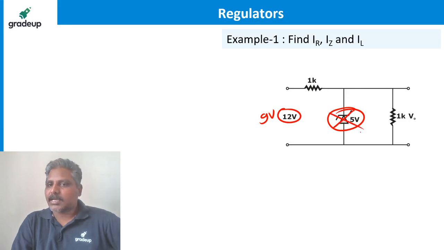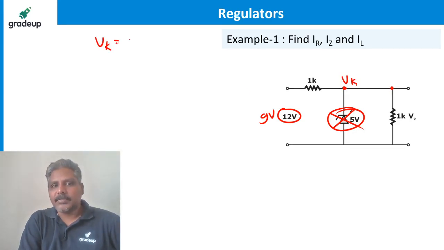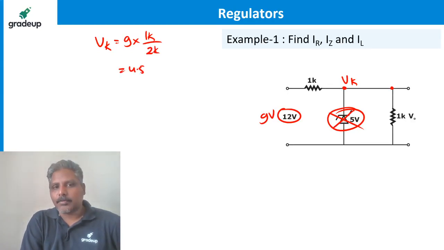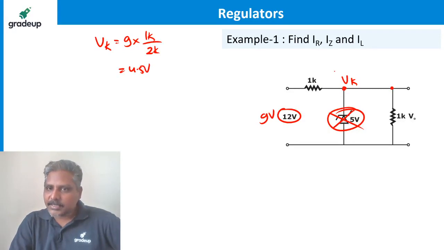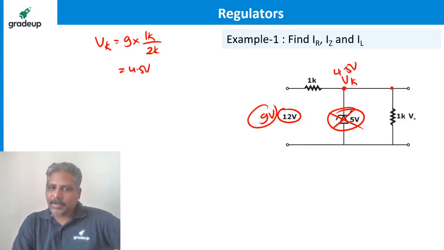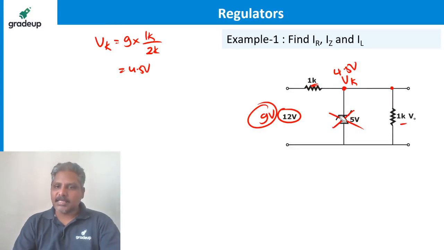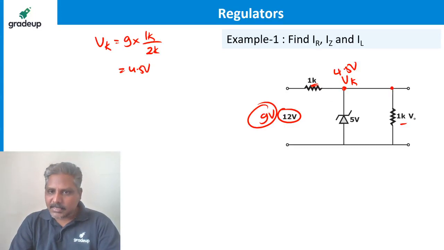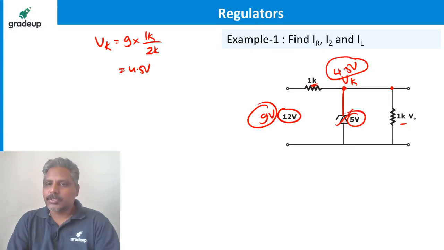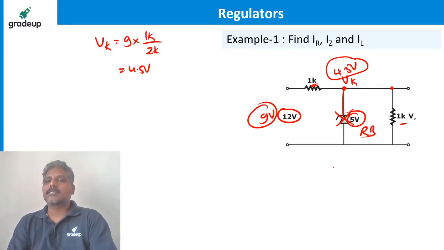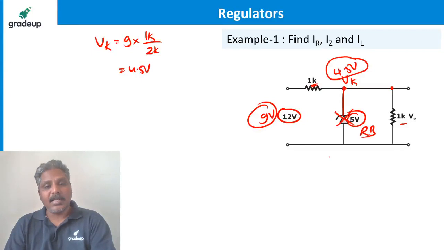for example, and remove the Zener. Let us say Zener is not there. Then how much is the voltage across this, which is nothing but the cathode voltage, I'll call it VK? VK is 9 into 1K upon 2K, which is 4.5 volts. So the voltage here is going to be 4.5 volts if I apply 9 volts with 1K and 1K resistors. In that case, if I apply the Zener diode here, 4.5 volts is applied against the breakdown voltage of 5 volts. So Zener is just reverse biased, not forward biased, not in breakdown.